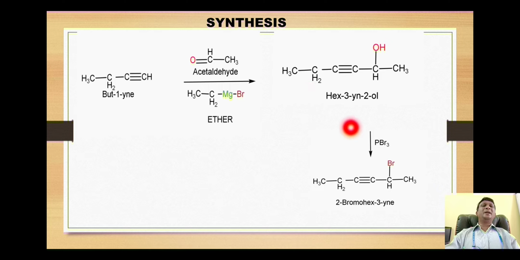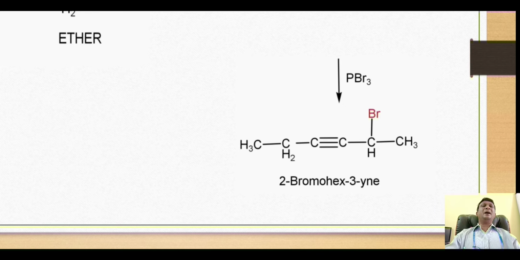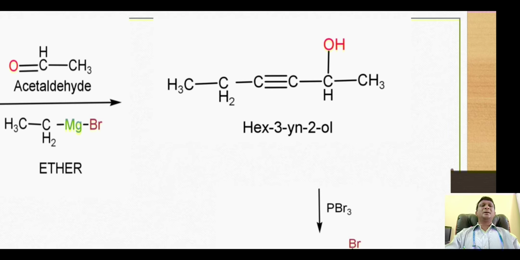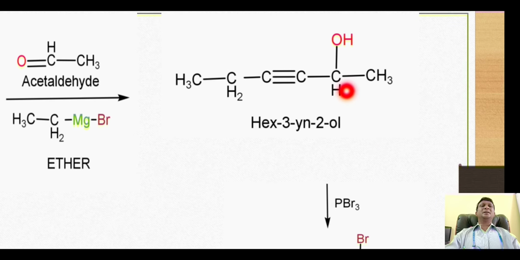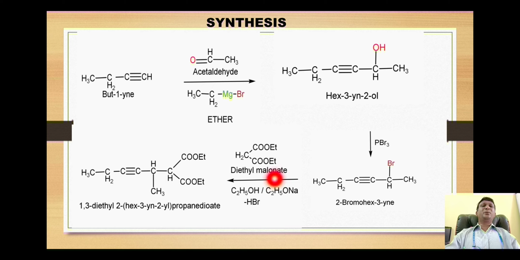This secondary alcohol then is treated with phosphorus tribromide, that is PBr3, which is the source of bromide ions. So bromide ions, being nucleophilic in nature, attack on this carbon and bring the nucleophilic substitution reaction, and thus we will get the substitution of this hydroxy group with one bromine. So with this we get formation of this 2-bromo-3-hexyne nucleus, which then is reacted with the next very important